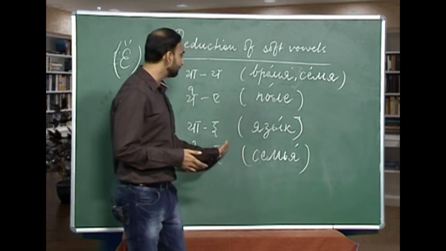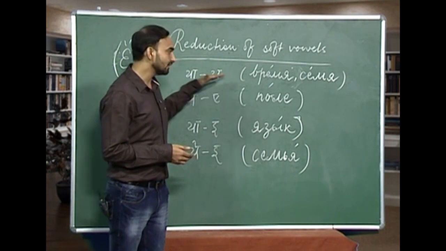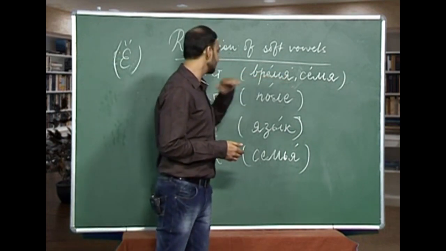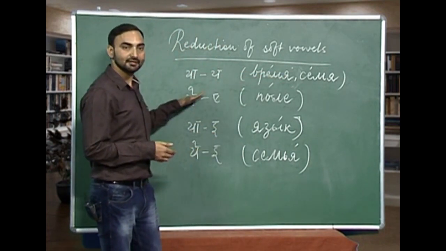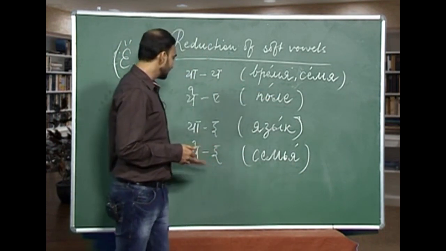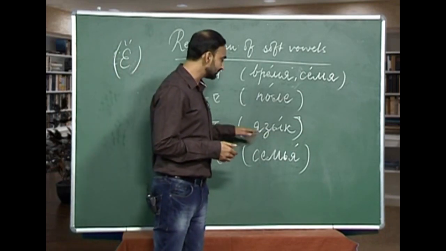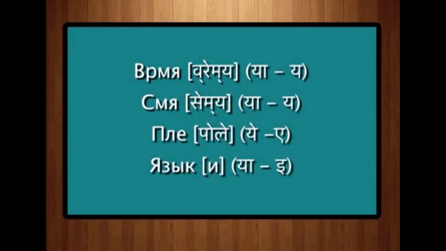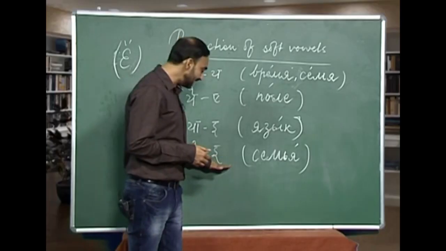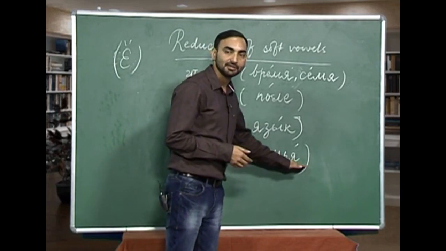Let me tell you it once again. Ya sound becomes ya sound when it is not stressed. Ye sound becomes a sound again when ye is not stressed. Ya also becomes e when it is not stressed, like in yazyk. Yazyk is language. And ye sound becomes e when it is not stressed, like in semya. Semya is family.